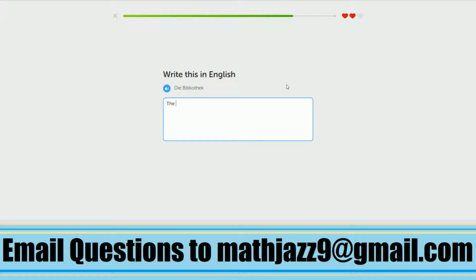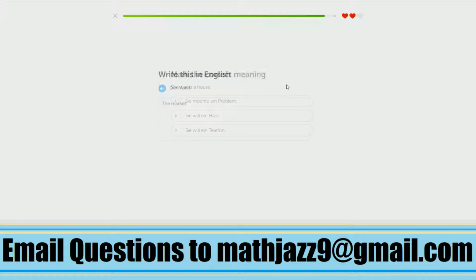Die Bibliothek is the library. Cognate again. The market, or the store, or der Markt. She wants a house becomes Sie will ein Haus. And we're done with that lesson.